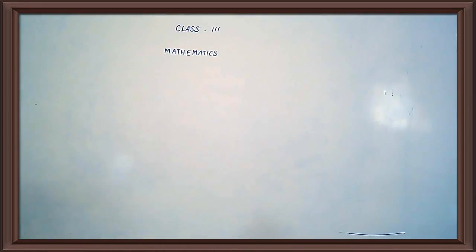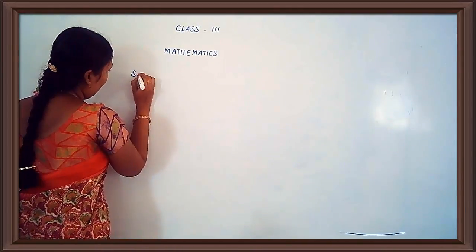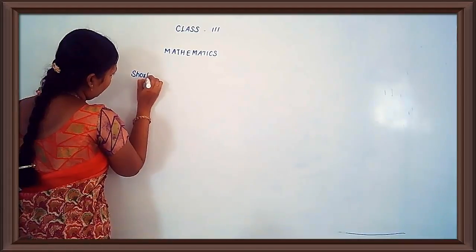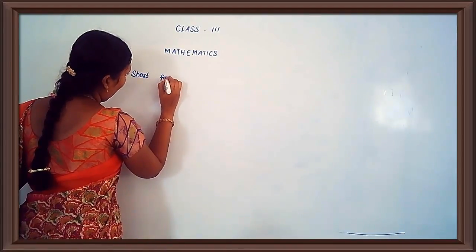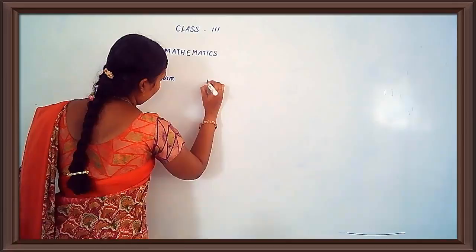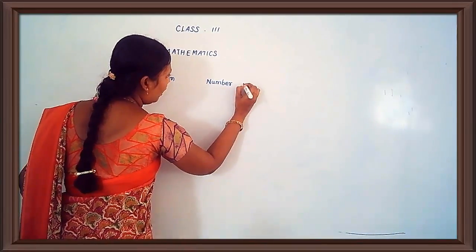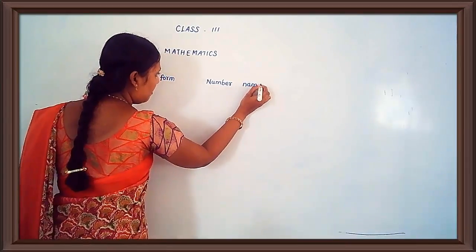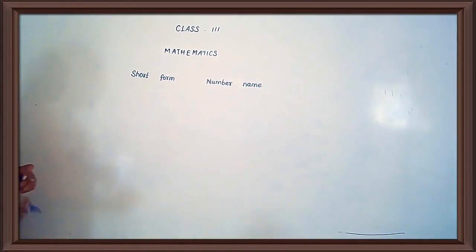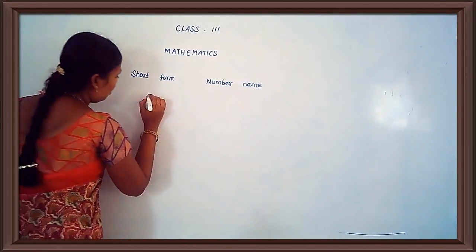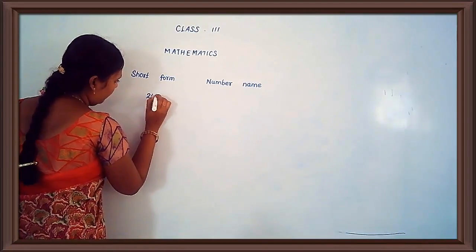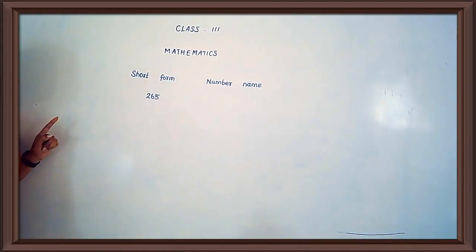Okay, the first one, 265. Short form and number name. Short form. Then number name. Okay. The first one, 200 plus 60 plus 5. The short form is 265.